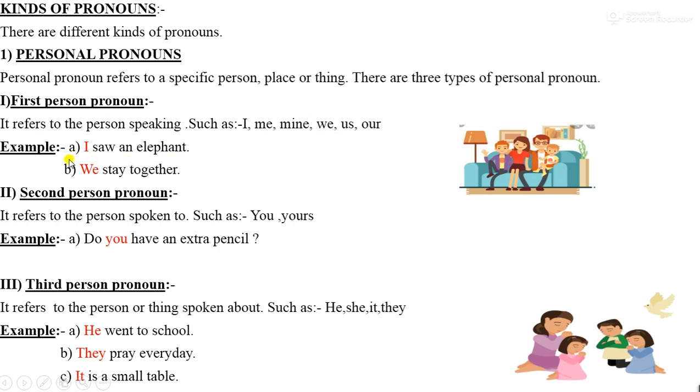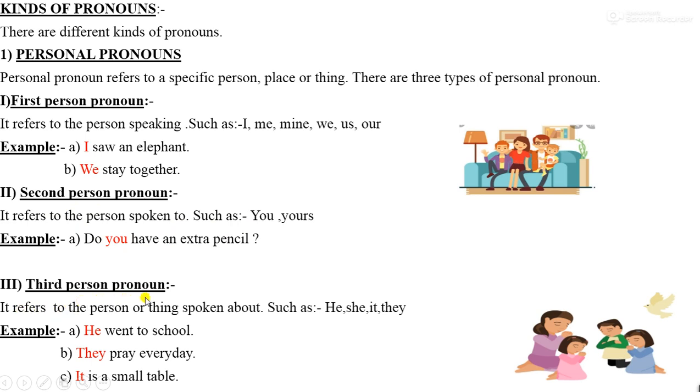Examples. Number A. I saw an elephant. Number B. We stayed together. Second, second person pronoun. It refers to the person spoken to, such as you, yours. Example. Do you have an extra pencil? Here, you is used as a second person pronoun.